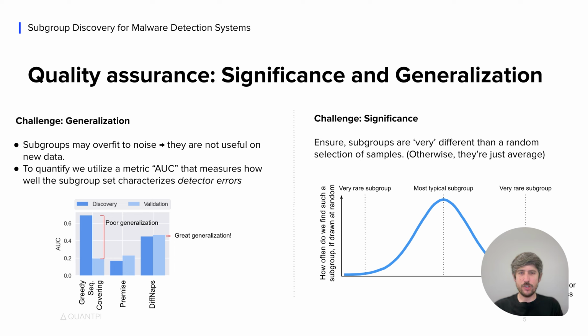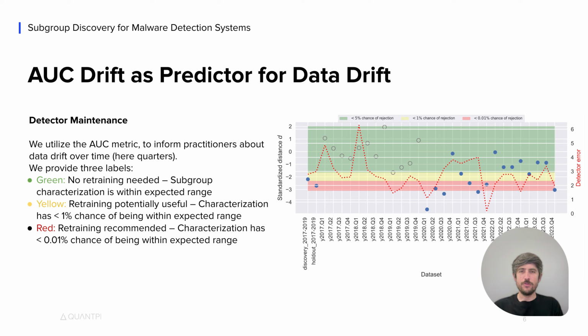Summarizing, subgroup discovery as a technique can characterize the data by finding reliable associations between attributes and the model prediction. Under the assumption that malware apps change over time, these associations are likely to degrade over time. We utilize this degradation to inform when a retraining is recommended. For each detector, we evaluate the drift per dataset over time and can provide a recommendation for retraining.